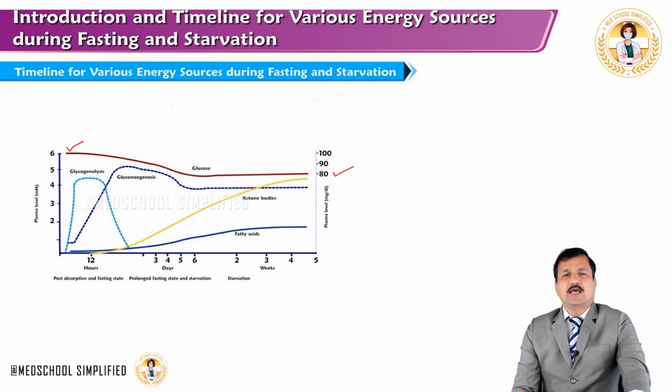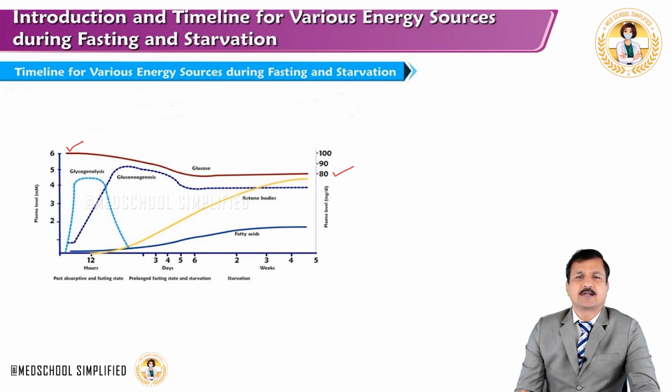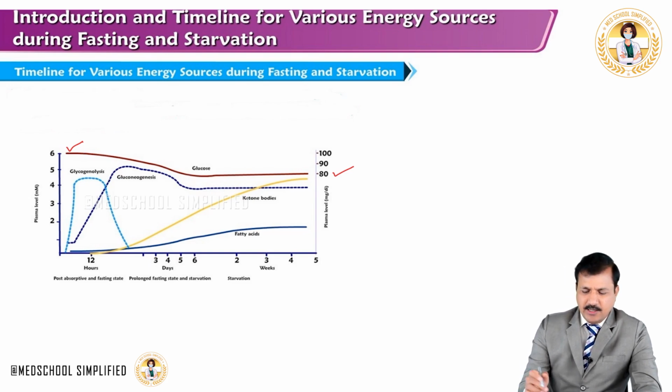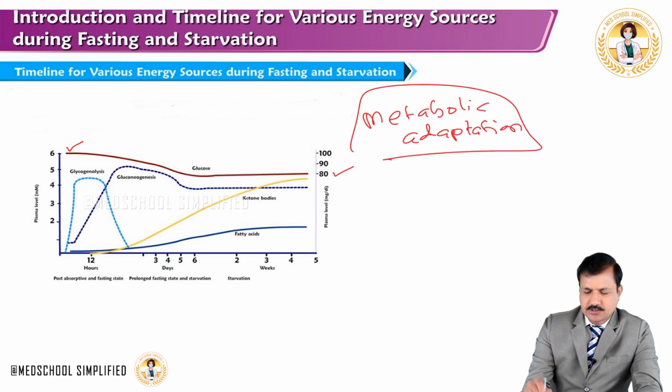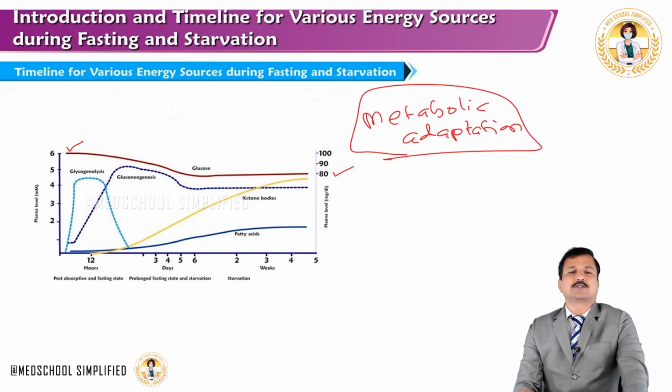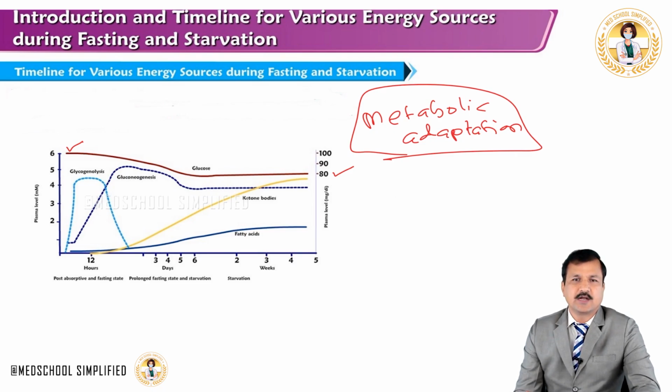Likewise, fatty acids are used by the skeletal muscle and spare ketone bodies for the brain. So like this, a metabolic adaptation, I would call it, goes on between the tissues to use the energy resources during fasting and starvation.